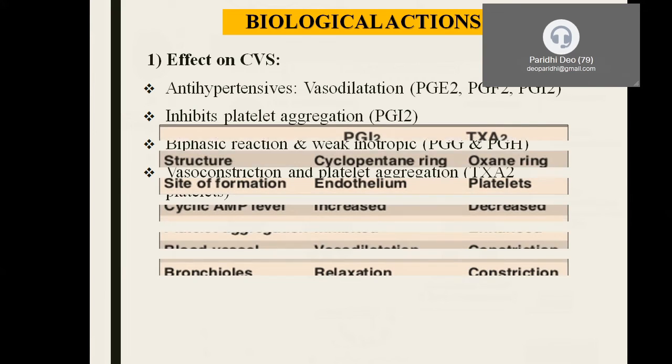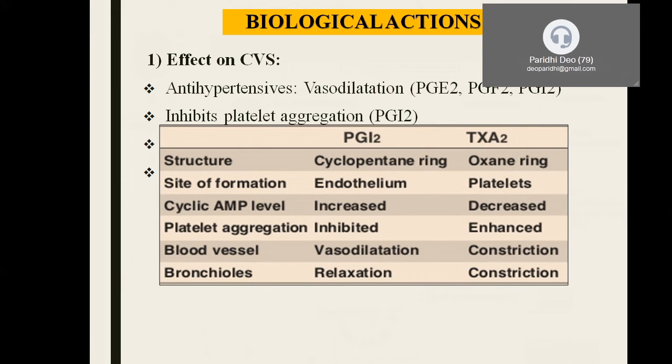Now let us look at the important differences between prostacyclin, that is PGI2, and thromboxane A2. We know that all the prostaglandins contain a cyclopentane ring, whereas thromboxane contains an oxane ring. As for the site of formation, prostacyclins are formed in the endothelium, and thromboxane, as the name itself indicates, is produced in the thrombocytes, that is platelets.